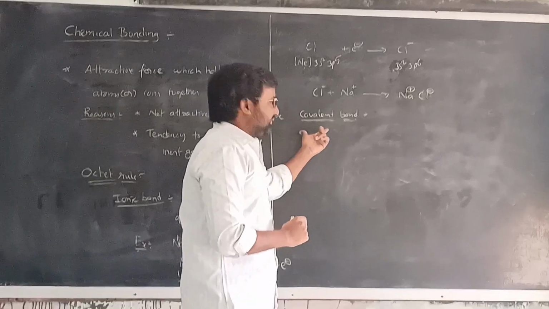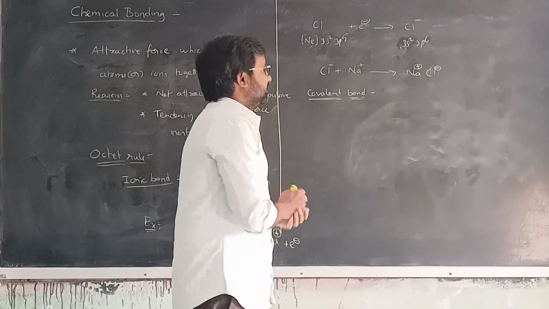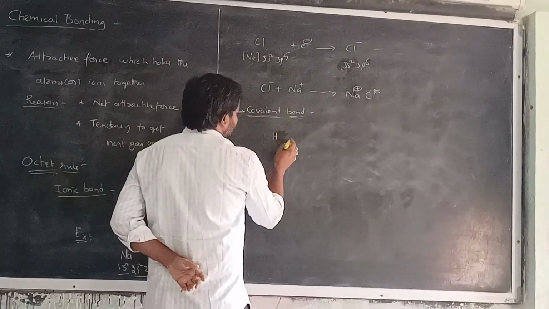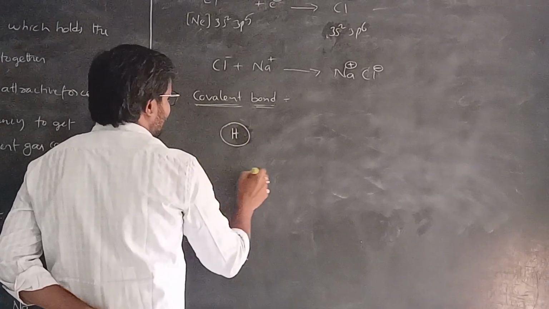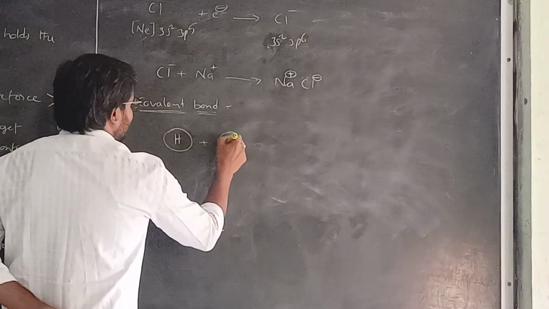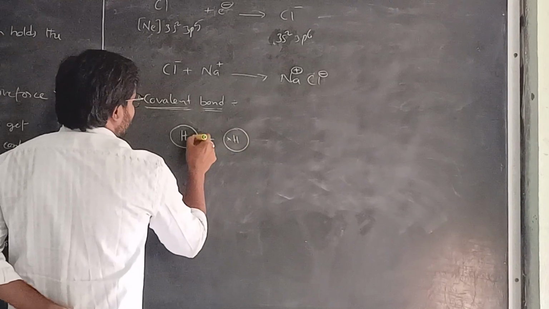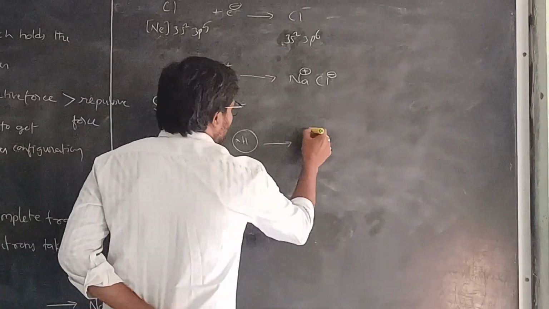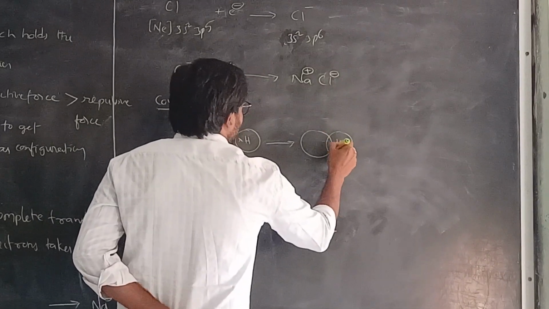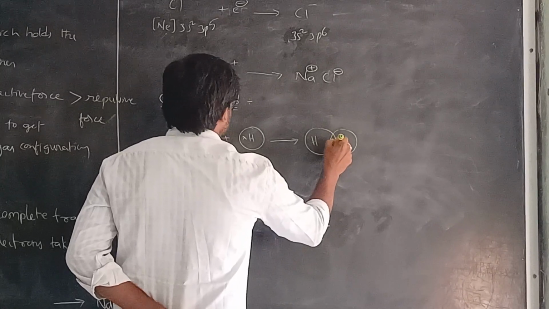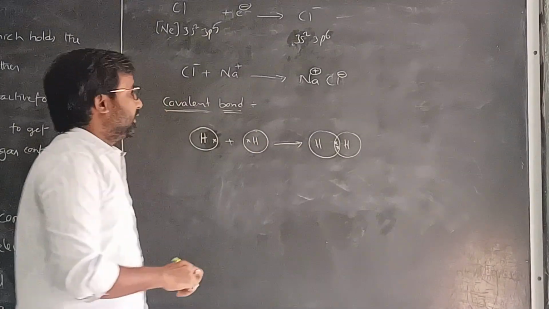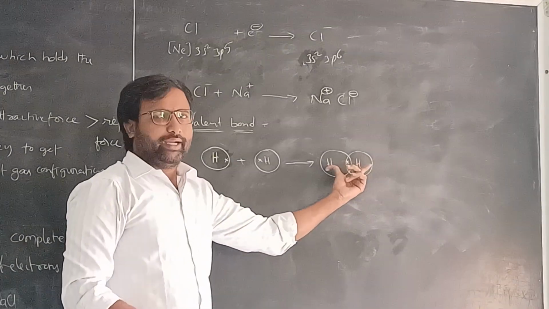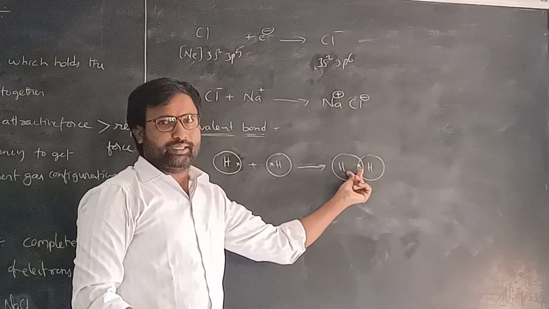Let's go with one example so that you will understand better. Hydrogen, H2, and the octet rule. This is a hydrogen atom and another hydrogen atom. Both have one electron, and both can share one electron with each other. Usually both will share and exist as H2 gas. So two electrons of the two hydrogens are shared by the two hydrogen atoms.